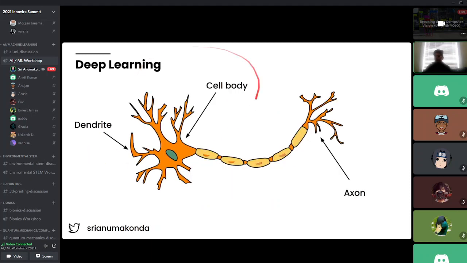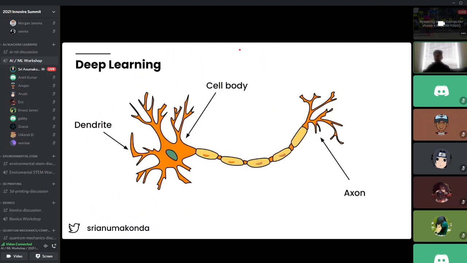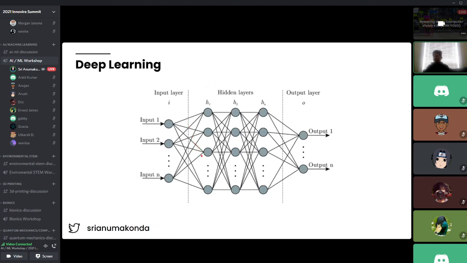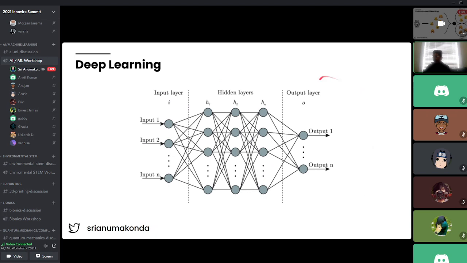Going back over here, where we had some sort of input, in this case the dogs and cats might be our input. Just like the cell body, where we process this data, the hidden layers do exactly that. We process this input data and try to learn and generalize what makes the dog and what makes the cat. Based on that, we get the axon, which outputs something. In this case, I might output the probability of this image being a dog, or the probability that this image is a cat.